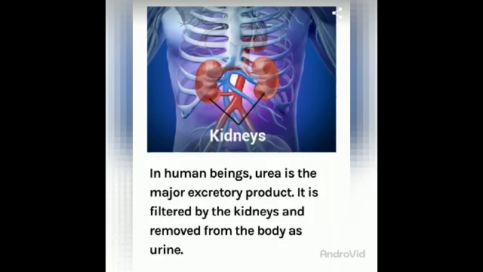And in the case of human beings, here you can see the excretory system. In human beings, urea is the major excretory product. It is filtered by the kidneys and removed from the body as urine.